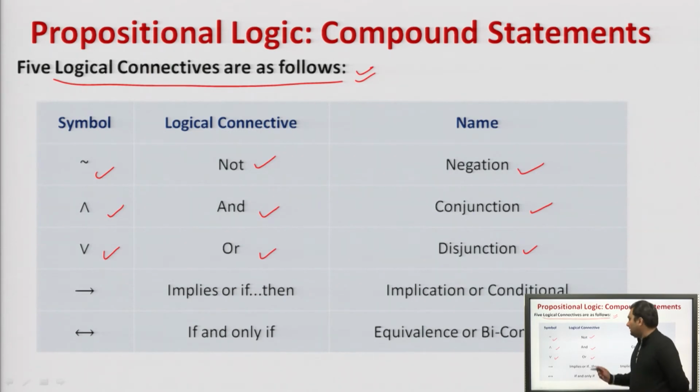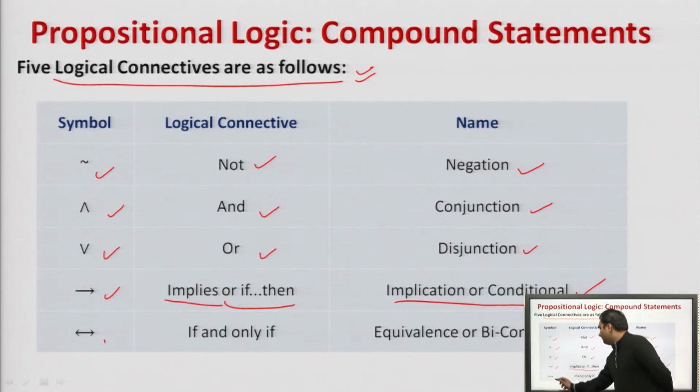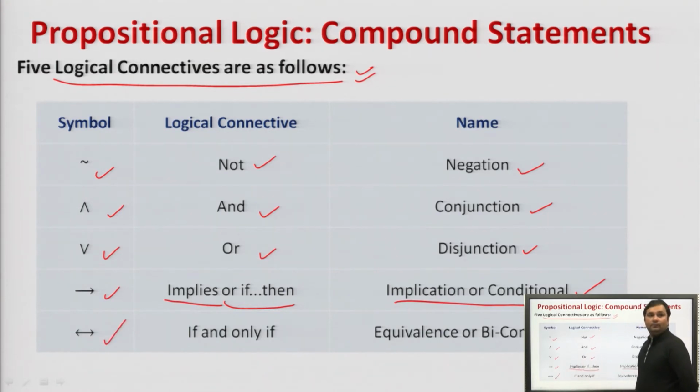This one-directional arrow means implies, or if-then. This is implication or conditional. Agreed? This bidirectional arrow is if and only if. This is equivalence or bidirectional.